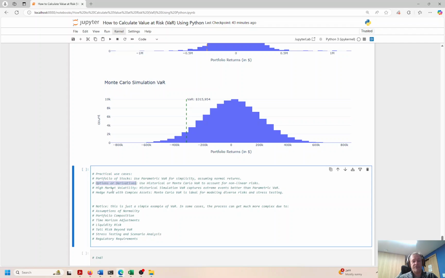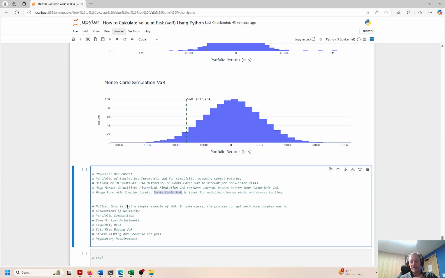So high market volatility, you'd probably use historical simulation. It's going to perform better and more accurate than a parametric VaR. And hedge funds with complex assets, again, you want to consider the Monte Carlo VaR over the other two. So I think we beat that horse to death. And just to summarize again, this is a very simple, straightforward example. You can have lots of data feeds into your VaR calculation. This is just market prices, just for Apple.